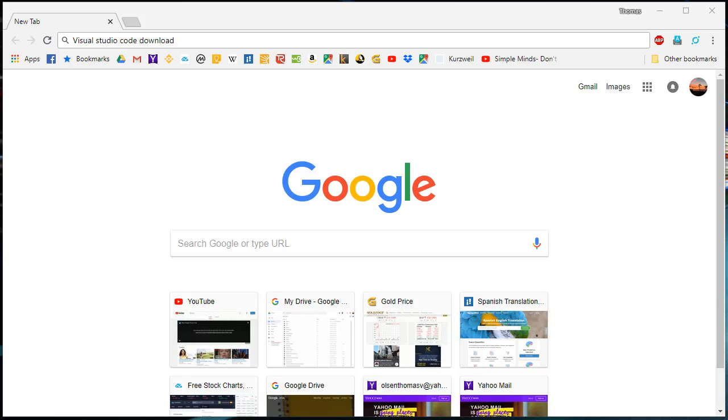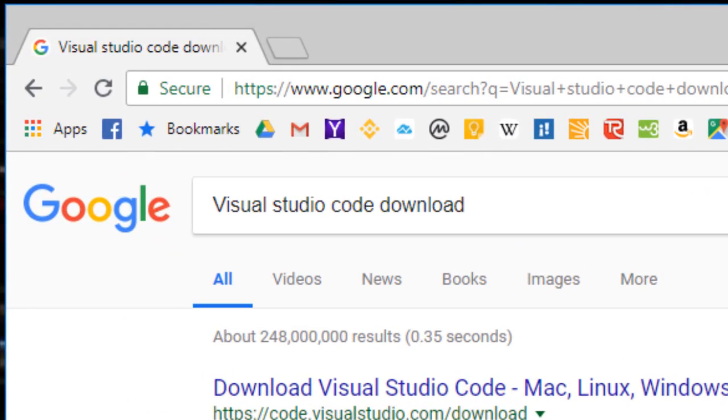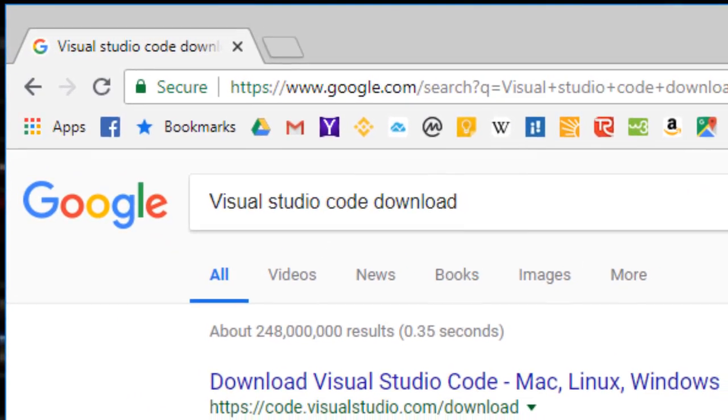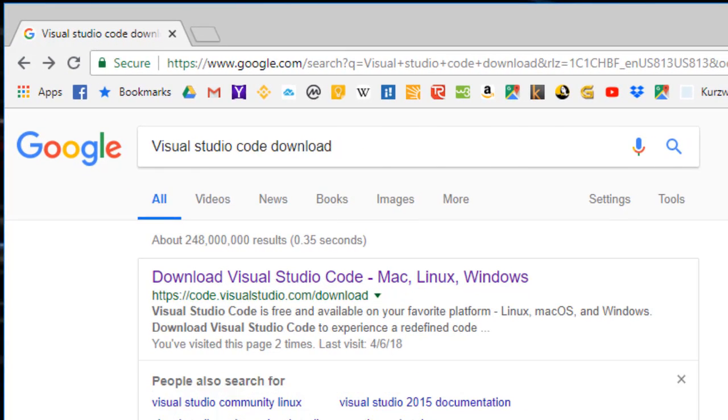And with that, we begin. The first thing to do is to search for Visual Studio Code Download, and then download it.